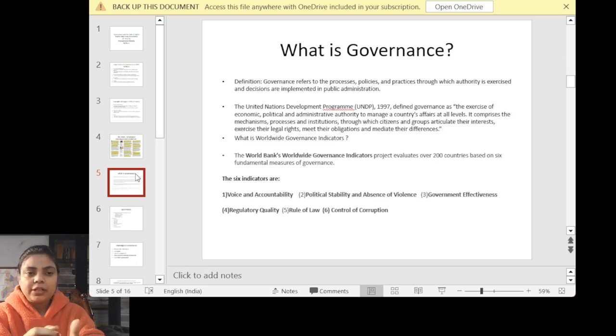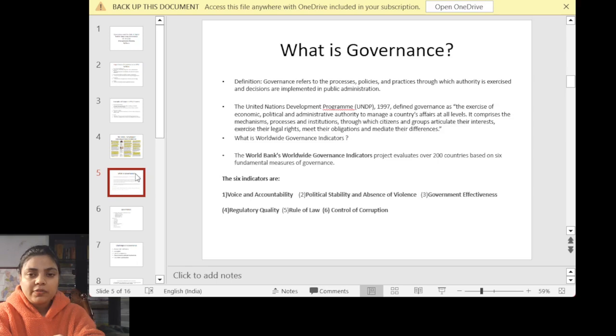I would like to give one example, the Open Defecation Free scheme, ODF, where we are trying to create a kind of environment. We can see what kind of policies and rules we have made in order to implement this, how we are implementing it in a practical sense, what budget has been provided, and who all the stakeholders are that have been taken into consideration while formulating the policies. All of this, the stakeholders, policies, budget and everything, is part of governance.